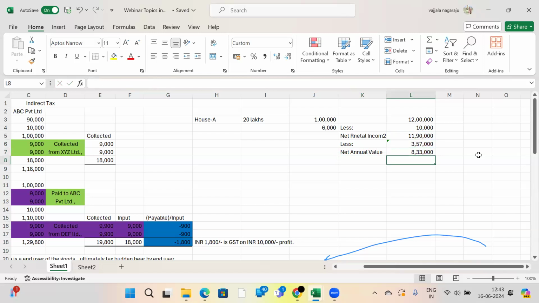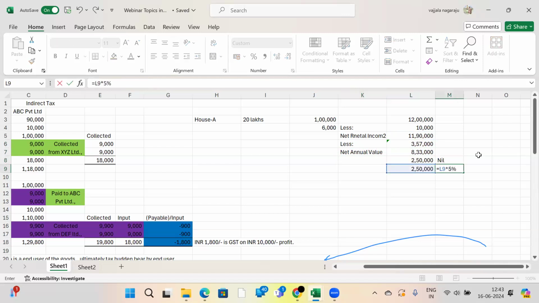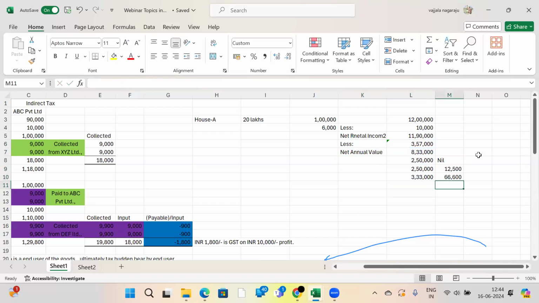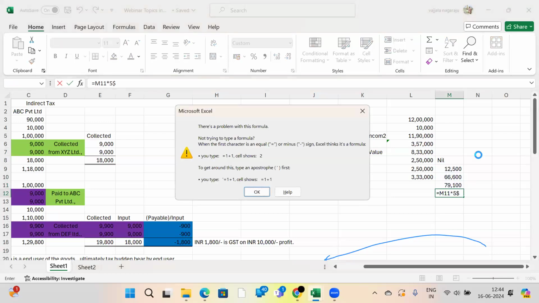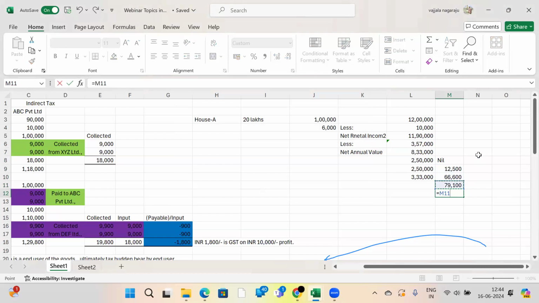See, this 8,33,000, up to 2.5 lakhs nil. 2.5 lakhs to 5 lakhs 5%. So the balance, what is the amount more than 5 lakhs? It is 3,33,000. On this 3,33,000, you should pay 20%. On this 79,100, again 4% education cess. This is your total tax liability, 82,624.